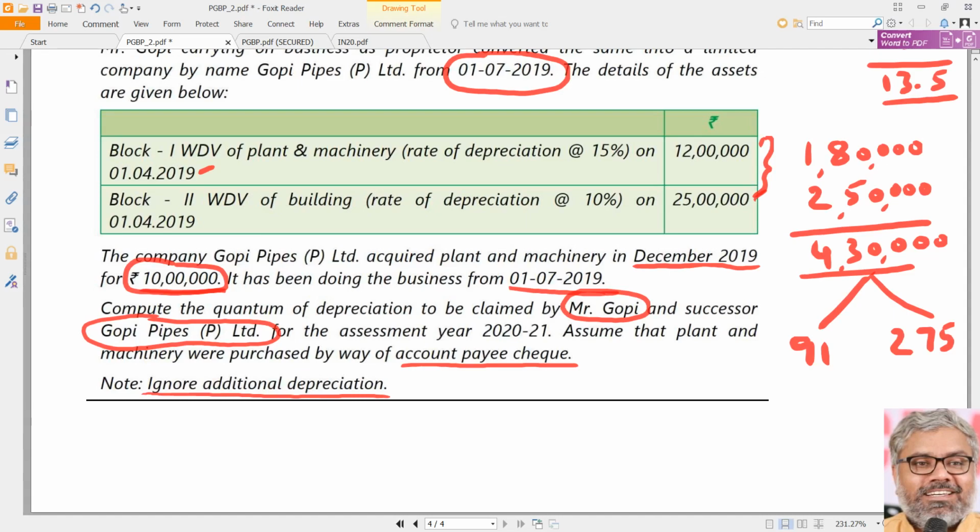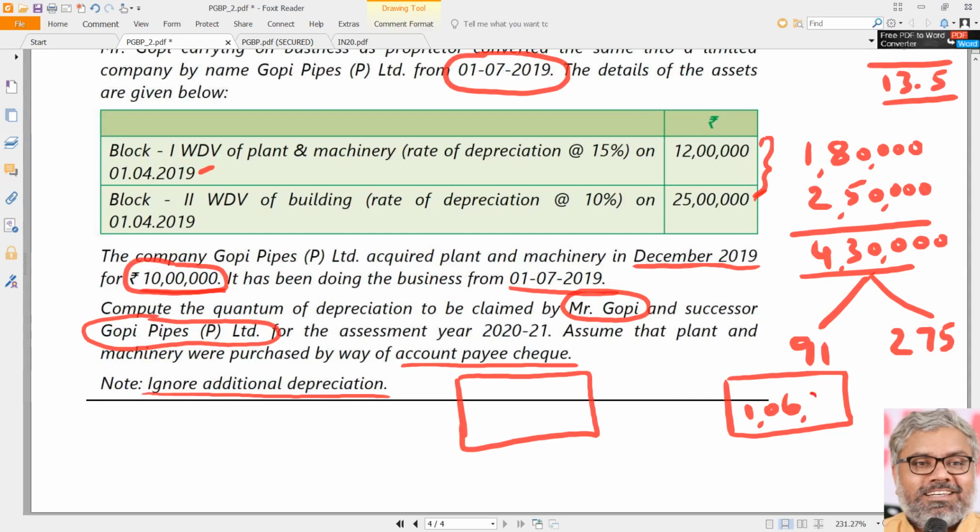So distribute this 4,30,000 in that ratio. That's all. How much will that be for Gopi and how much for Gopi Pipes Private Limited? For Gopi, 4,30,000 into 91 divided by 366 comes to around 1,06,913 approximately.